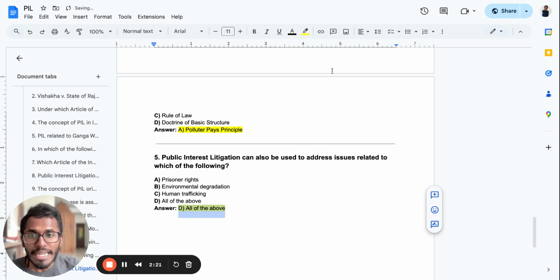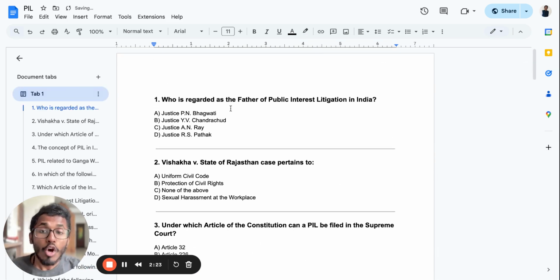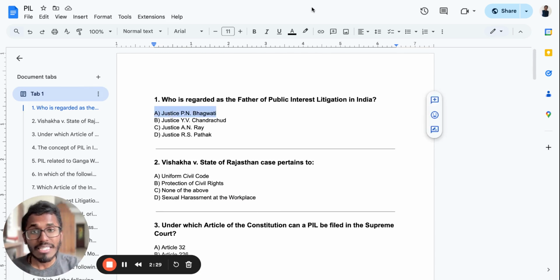Now, keeping this in mind, let's start solving the questions one by one. Who is regarded as the father of public interest litigation in India? It is Justice P.N. Bhagwati. Bhagwati is considered the father of